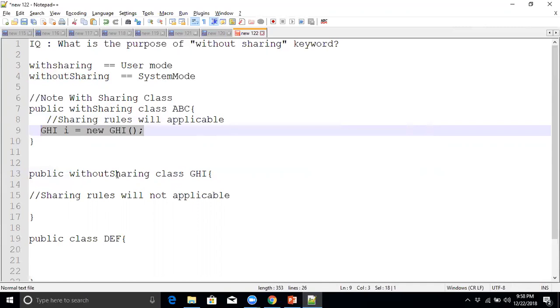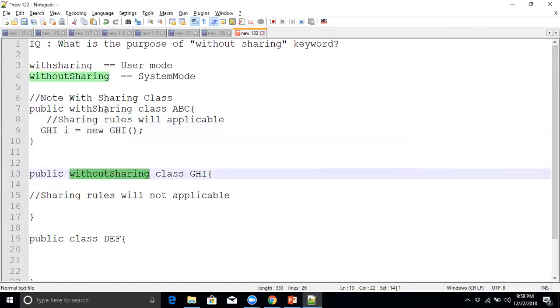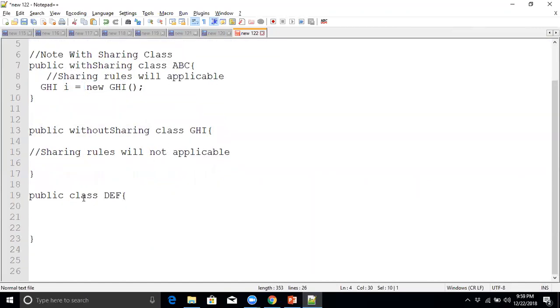So you understood, right? If you are calling a without sharing class from a with sharing class, then the GHI class will run in system mode only, meaning no sharing rules will be applicable. Just remember this point: if we call a without sharing class in the with sharing class, then the GHI class will run in system mode only.